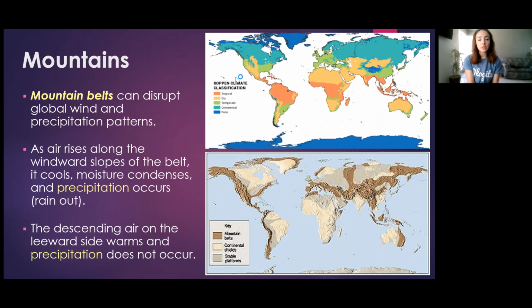The next controlling factor of climate we're going to talk about are mountain belts. Mountain belts can disrupt global wind patterns and precipitation patterns. As air rises along the windward slope of the belt, it cools, moisture condenses, and precipitation occurs. This is sometimes termed rain out. All the rain occurs on the windward side of the slope. Then on the lee side of the slope, the air warms and precipitation does not occur. This causes the dry rain shadow regions on the leeward sides of mountain belts.